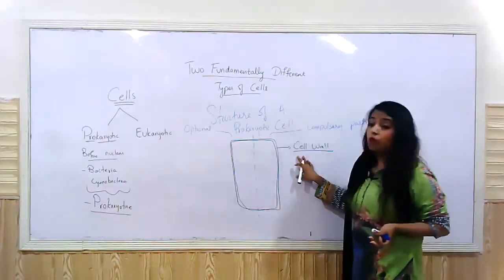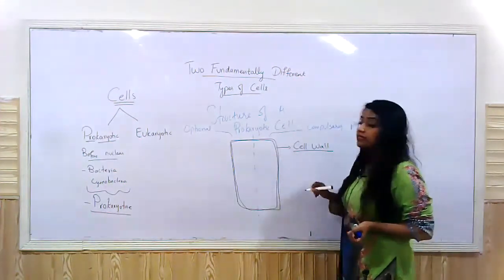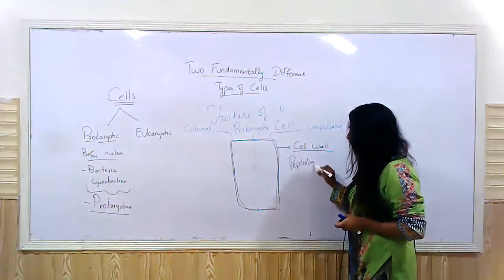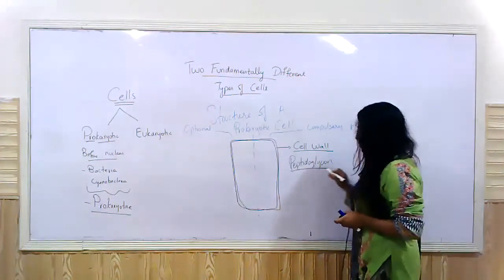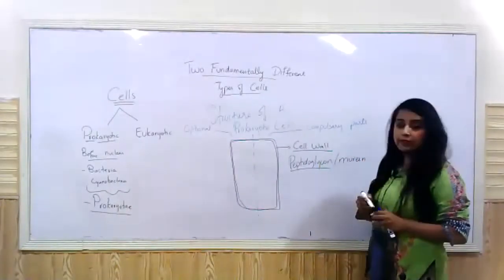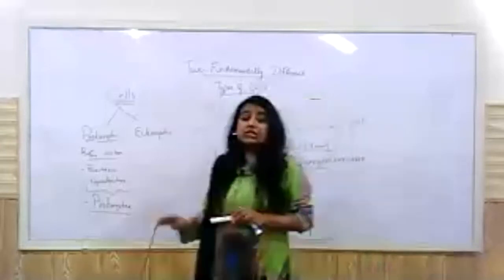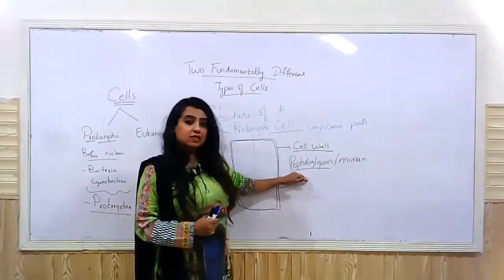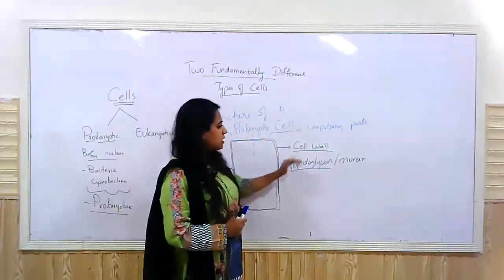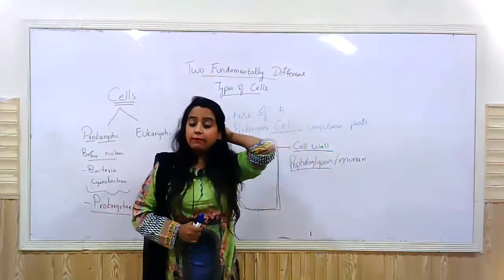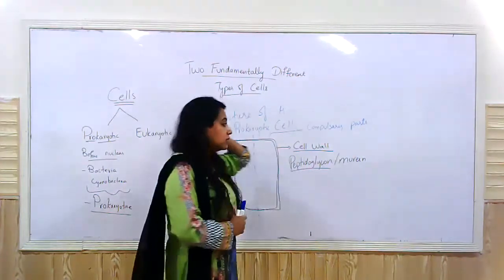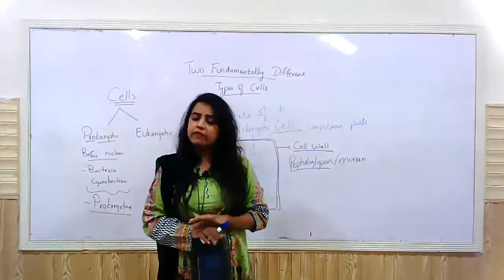The cell wall of a prokaryotic cell is made up of a chemical known as peptidoglycan, or you can call it murein. As the name indicates, peptide here represents proteins, glycan here represents the carbohydrates. So this is made up of proteins and carbohydrates somehow, right? But it is not made up of cellulose, it's not made up of chitin. The chemical that makes up the cell wall is peptidoglycan. The function is the same.